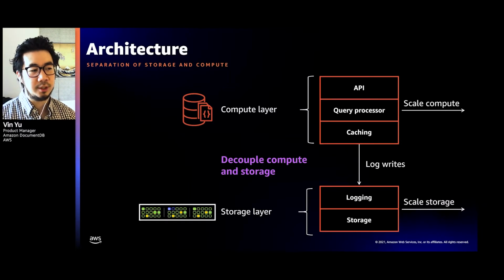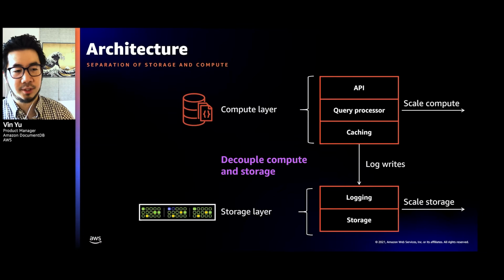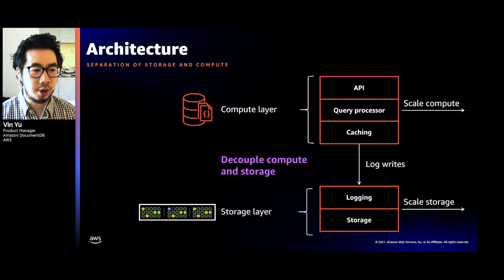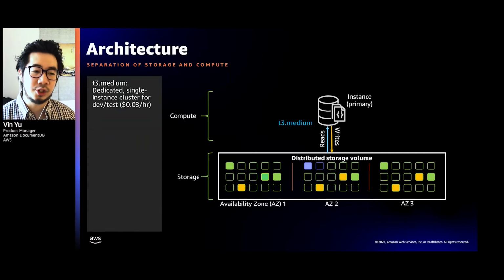By separating the two layers, this ultimately also enables us to scale the compute and storage separately. So let's take a look at how this system scales and how this architecture enables us to scale these two components separately. In this diagram, I have a T3 medium instance, a very small instance, great for dev tests, and it's connected to our storage subsystem here.